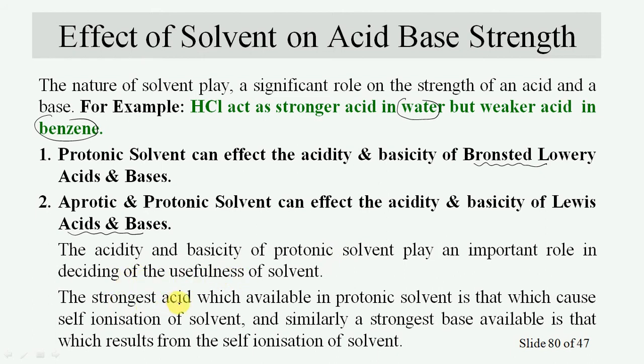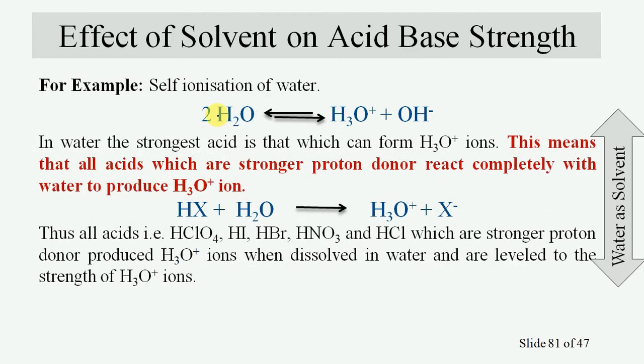The strongest acid available in a protonic solvent is that which causes the self-ionization of the solvent, and similarly the strongest base available is that which results from the self-ionization of the solvent. So let us see, by taking water as solvent, it will undergo self-ionization to furnish hydronium ion and OH minus ion.